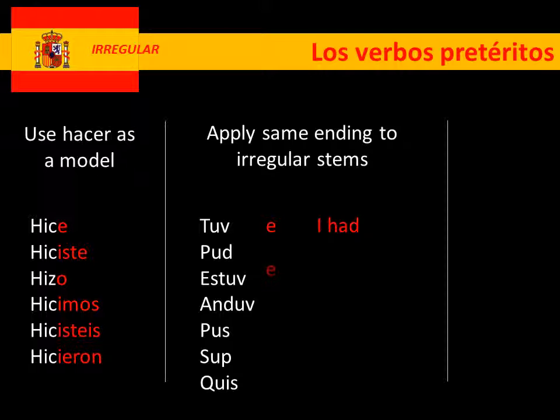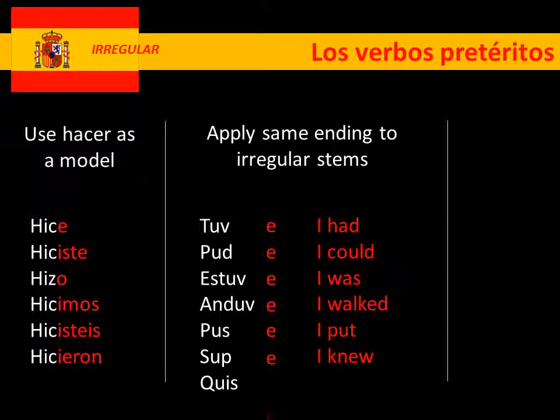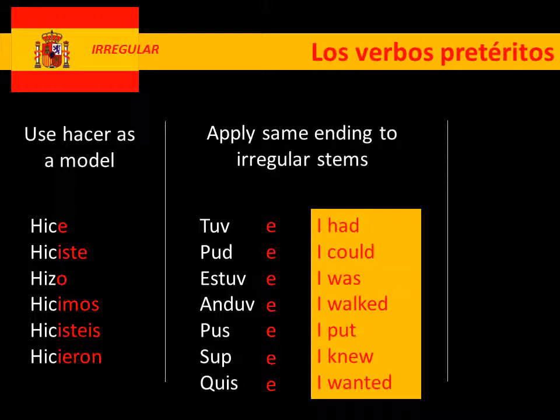Works exactly the same with the next one. Pude, I could. Estuve, I was. Anduve, I walked. Puse, I put. Supe, I knew. Finally, quise, I wanted. Okay, so really important. Use the same endings. You can mix and match, but just make sure these endings from the hacer are used across with these irregular stems. And you do have to just start to learn some of these things. One final tip is this. No accents on the irregulars. So you'll never see an accent on an irregular verb.